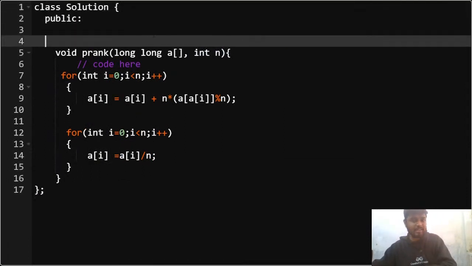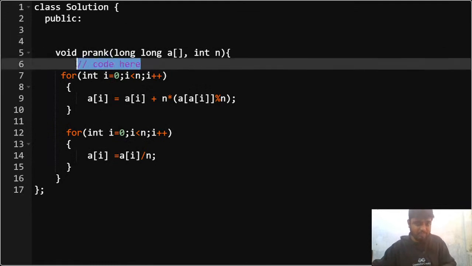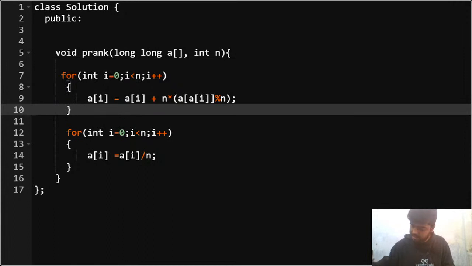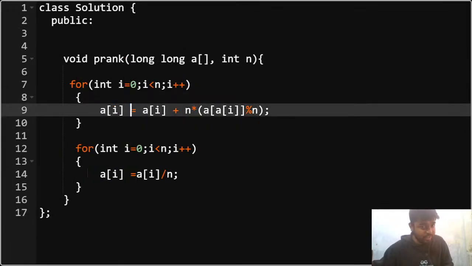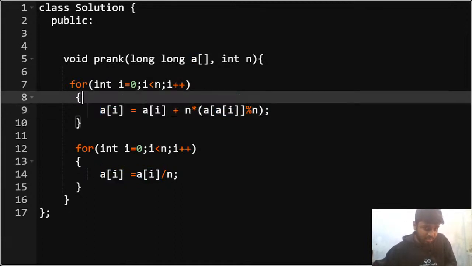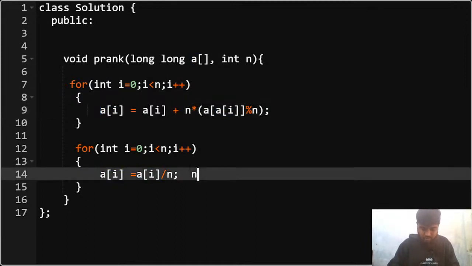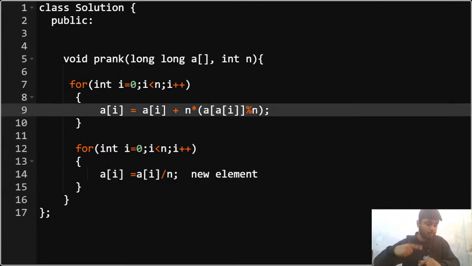So what I've done basically is I have this particular array, right? This code is very much simple. What I've done is I have this particular array, so every time I've updated my a of I such that this current a of I is the current element, or you can say the previous element. Now this is how I'm making the new element, this is how I'm changing it to the new element. As I told you, I'll be dividing it, right? And why am I doing a mod here? Because I want to access the previous values, right? That is why I'm doing mod.